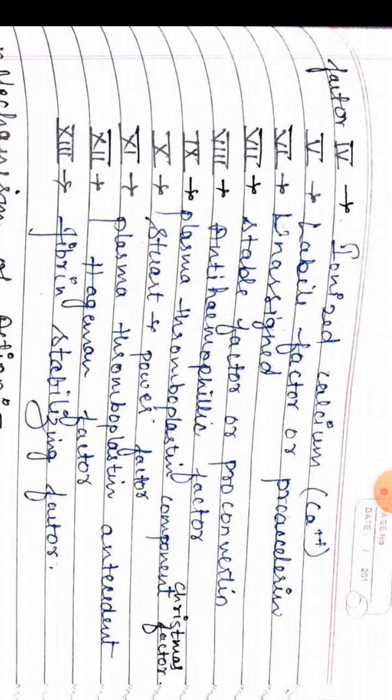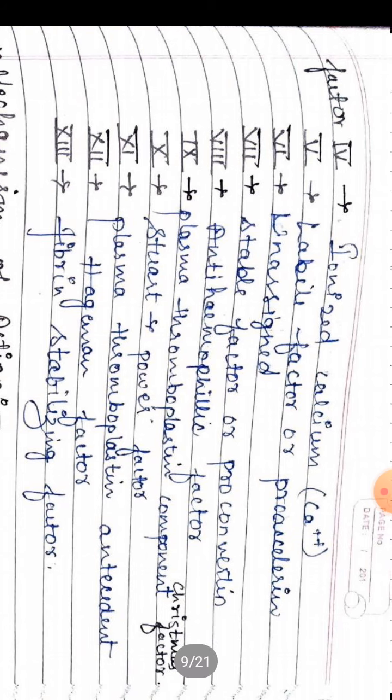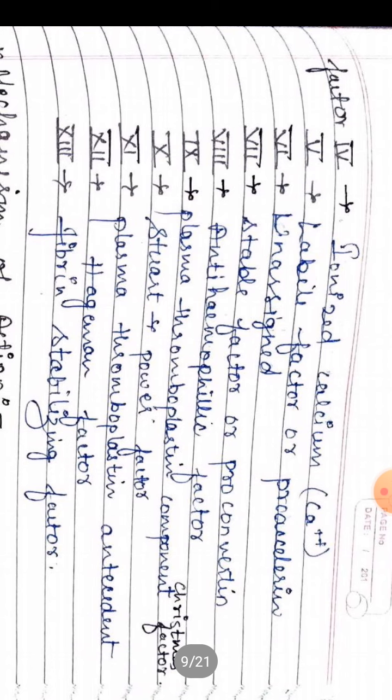Next factor is plasma thromboplastin component or Christmas factor. Next factor is Stuart-Prower factor. Next is plasma thromboplastin antecedent. Next one is Hageman factor, and last one is fibrin stabilizing factor. Astringents like tannic acid are used on bleeding gums.